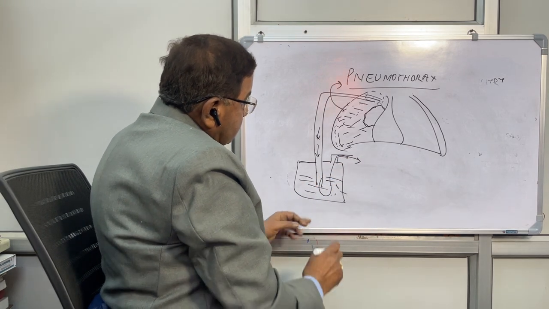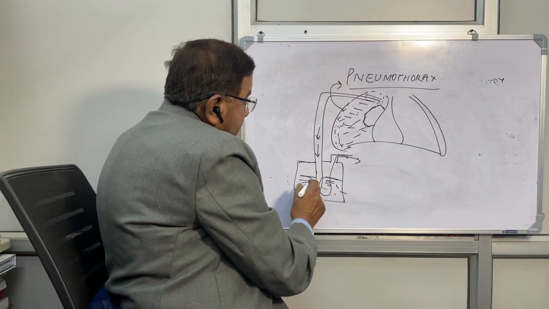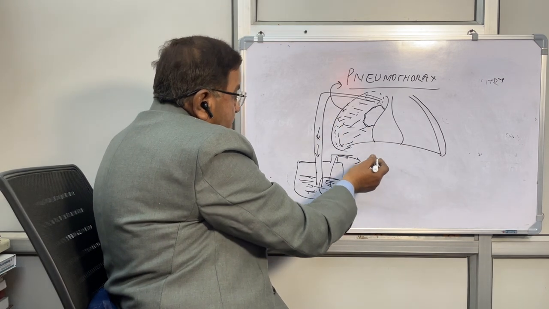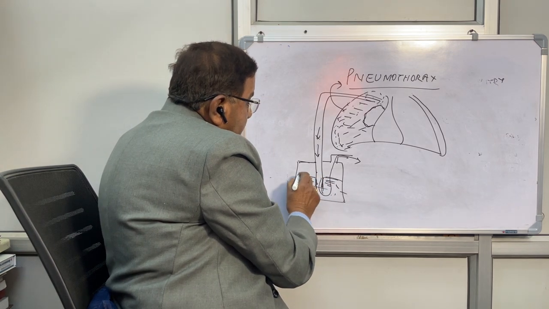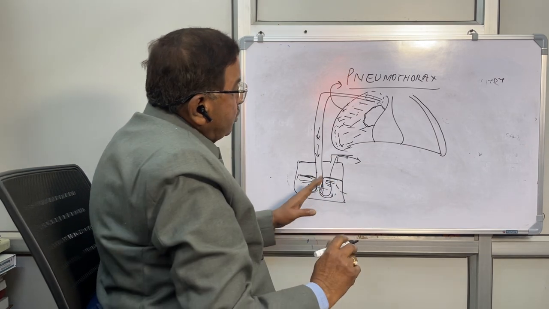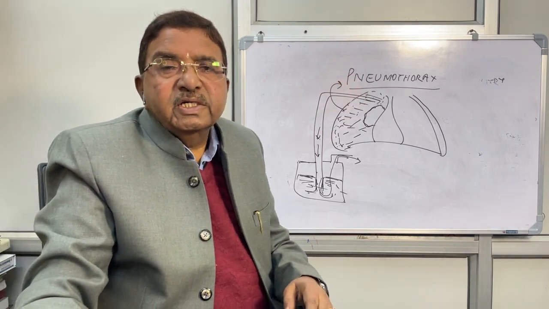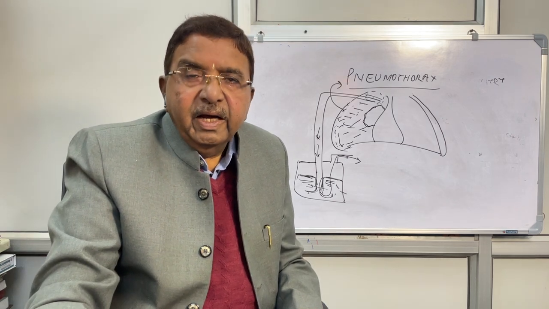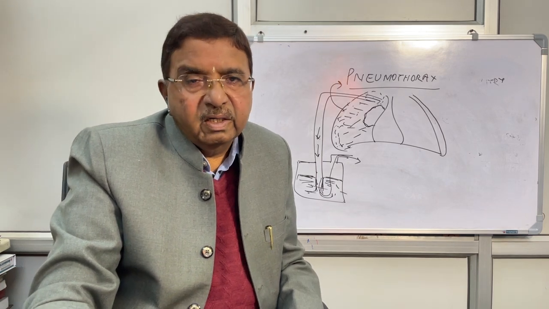This is called water seal, because water has sealed the incoming air from the atmosphere. If there is no water, the air will come from this side back to the lungs. So it is very important that this part of the tube should be under the water level, underneath water. So this is called water seal. And then when the patient has shown improvement, you start finding out the cause of the pneumothorax, and according to the cause, treatment of the condition is to be done.